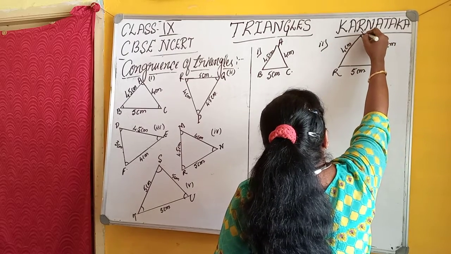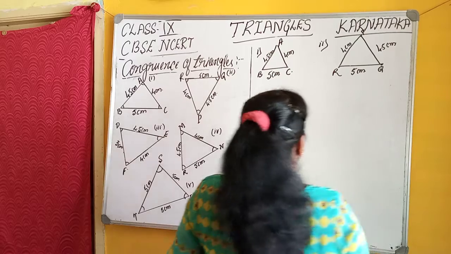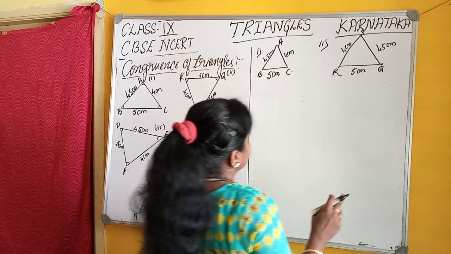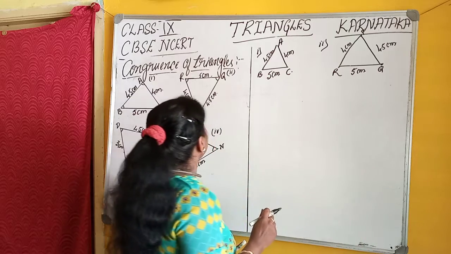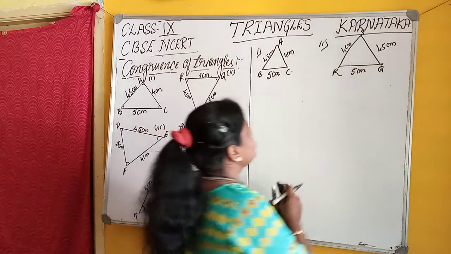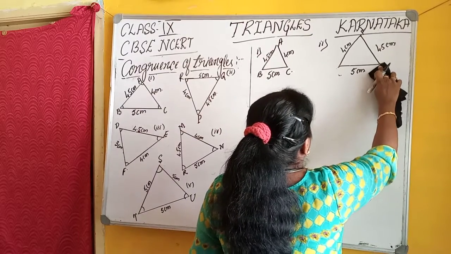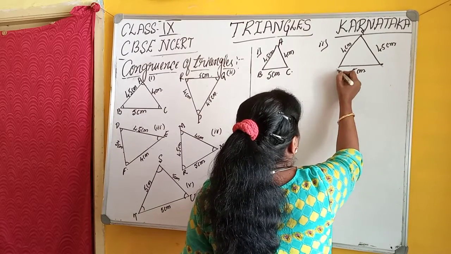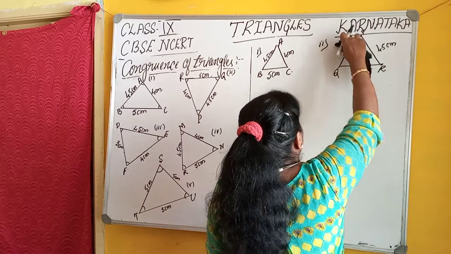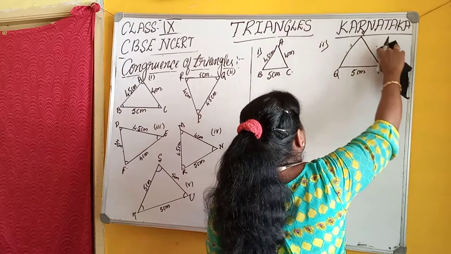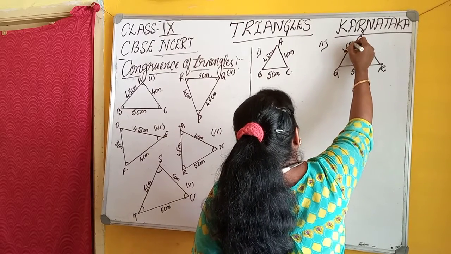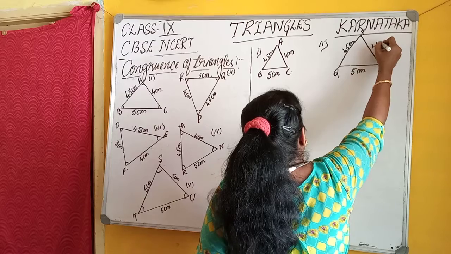Okay, here PR is equal to 4 centimeter and PQ is equal to 4.5 centimeter. Otherwise, RQ is nothing but, if you take QR, it's better if you take QR, PQ. Now this will become 4.5 centimeter and this is 4 centimeter.